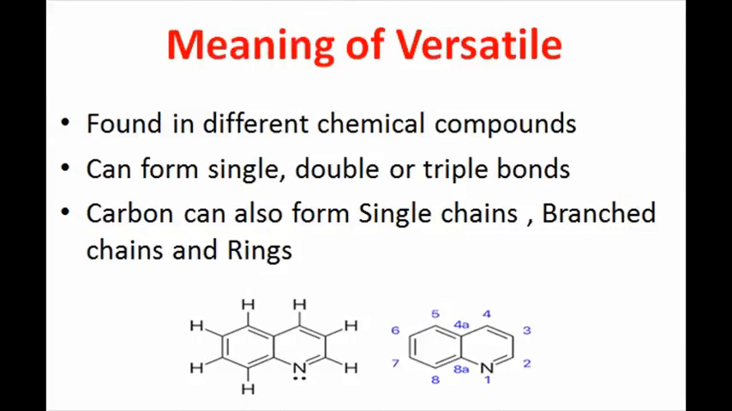We will first discuss the versatile nature of carbon and why it is so versatile. Versatile means that carbon exists in hundreds of elements and compounds in this universe. It is also versatile because it is able to form single bonds, double bonds, or triple bonds. Carbon also has the ability to form long chains. These chains may be single chains, branched chains, and it can also form ring chains with other carbon atoms.